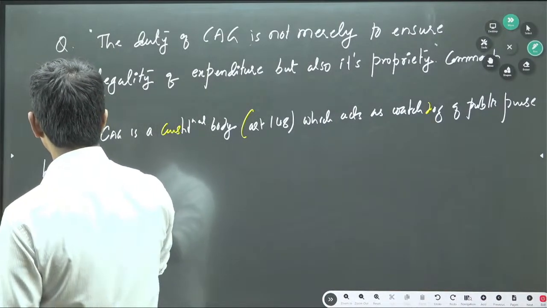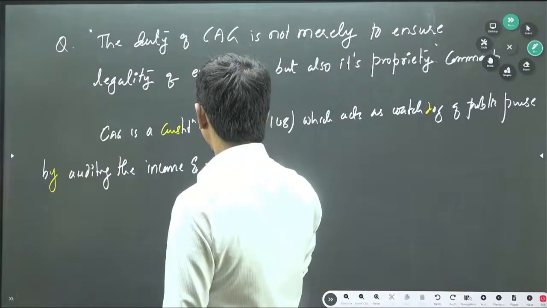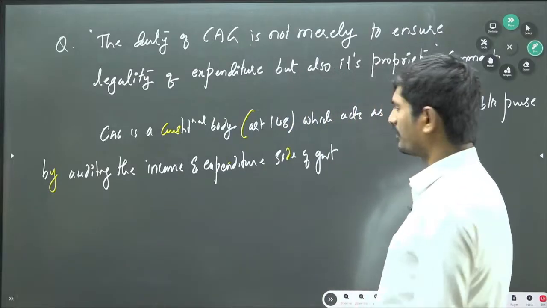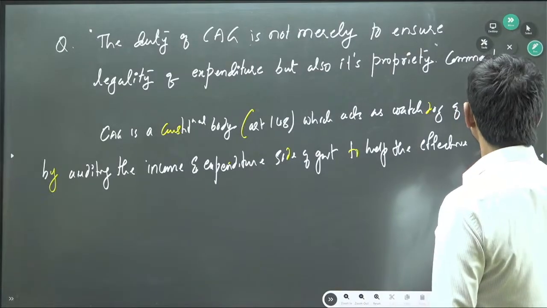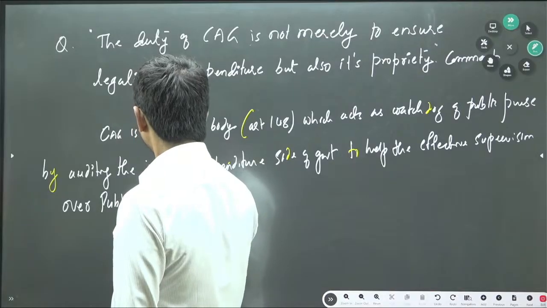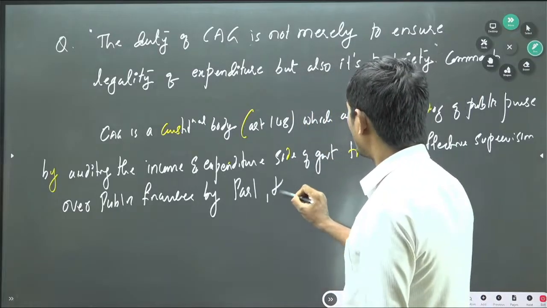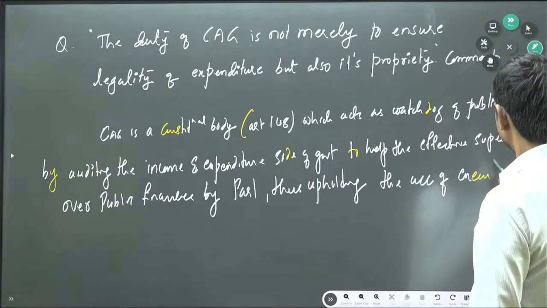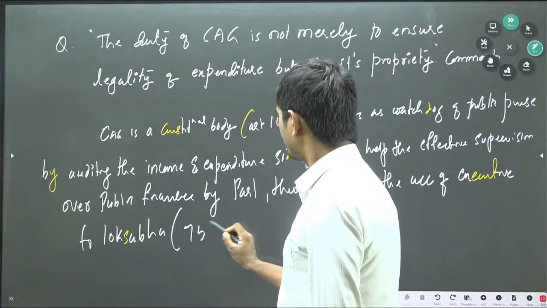By auditing the income and expenditure side of government to help the effective supervision over public finances by Parliament, thus upholding the accountability of executive to Lok Sabha. That is under Article 75, Clause 3 of the Constitution.